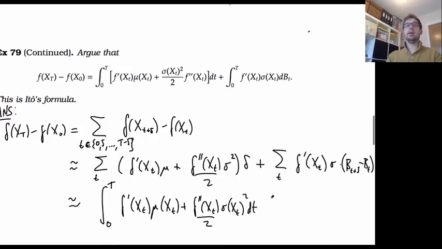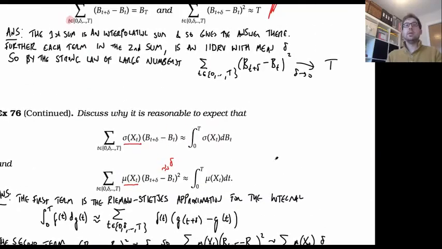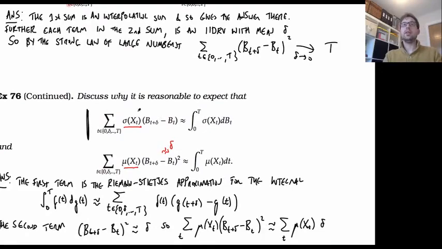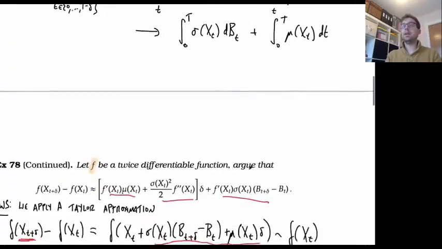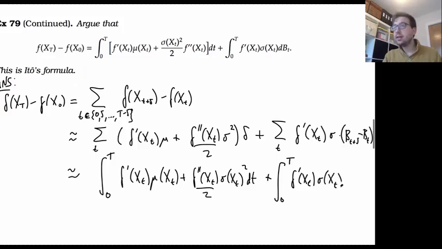Similarly, by our exercise just above, we also know what happens to these kinds of terms: if we look at the increments of the Brownian motion and multiply by something, it converges to some sort of integral. Specifically in this case, it converges to the integral of f dashed of x of t times sigma of x of t, where the increments are given by Brownian motion dB of t.